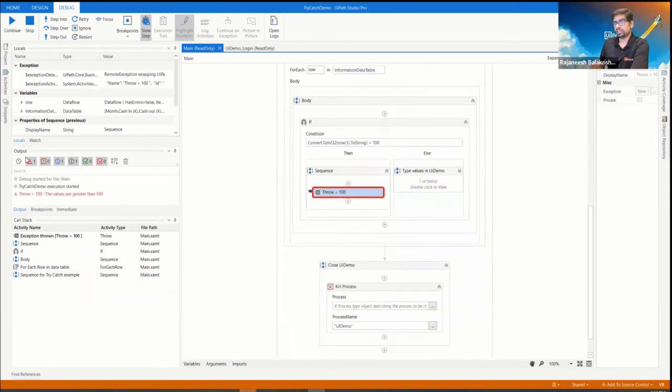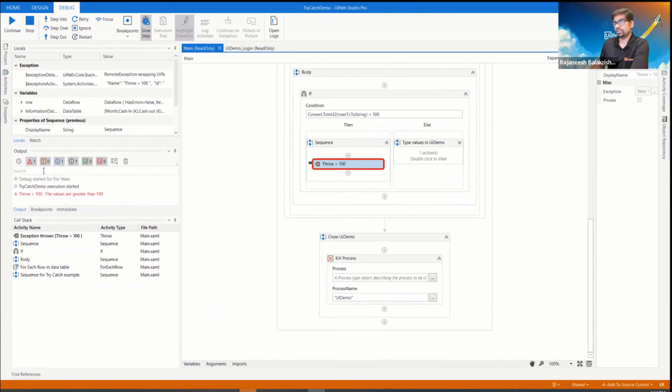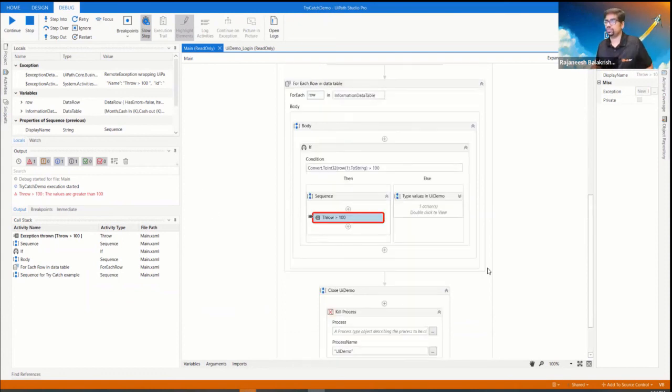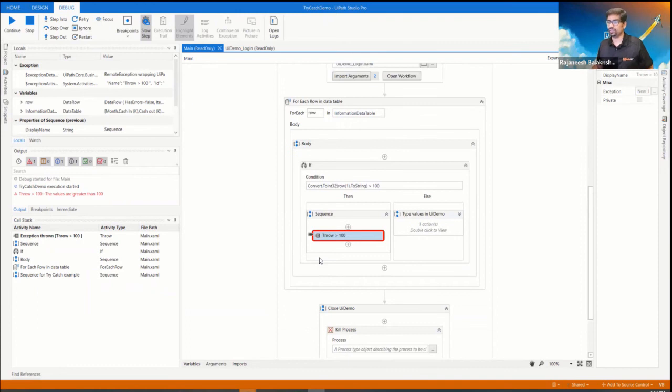Yeah, so it has thrown that exception. The values are greater than 100, so we cannot proceed with that execution if there is a throw activity. This is just an example, but you can think more of it in real time. Where do you want to continue with the execution or not? You will act accordingly and proceed.